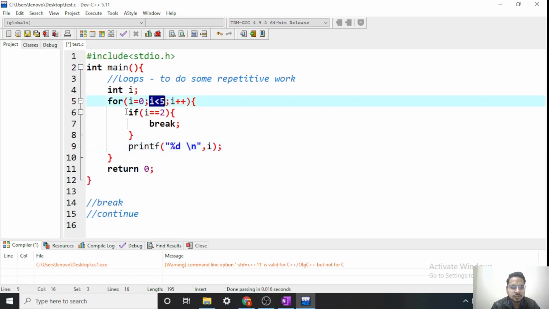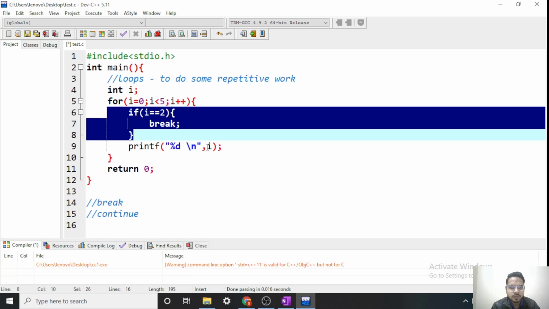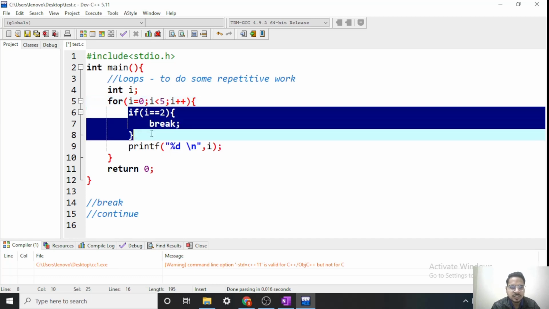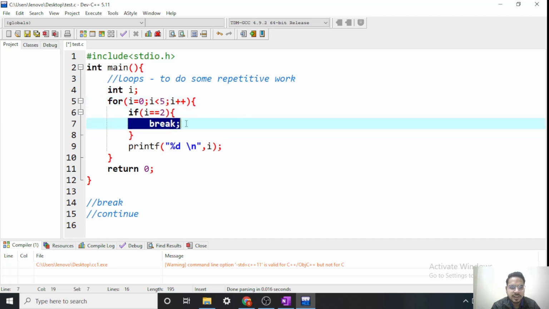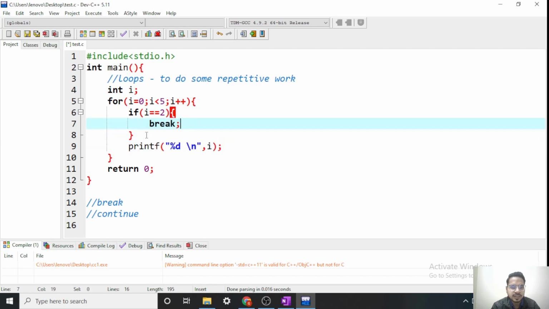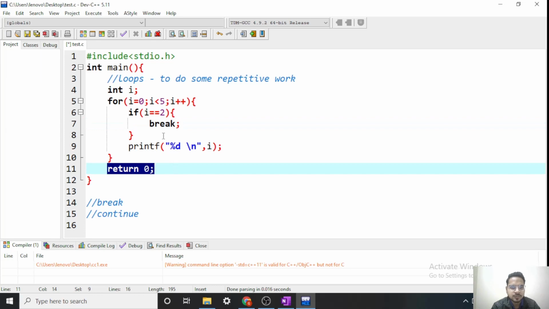Again this condition is true, this is false. So we will print I, which is 1. Now I becomes 2. This condition is still true. Now I has become 2, so this condition is also true. So we will reach break. Now what will break do? It will break my loop. So it will skip all the statements. It will terminate the loop. I can say that. So it will terminate my loop and I will directly reach here.